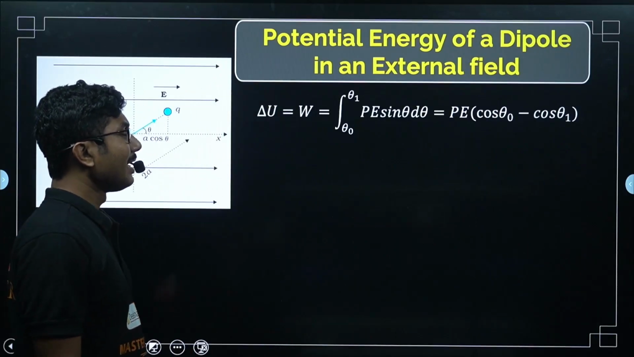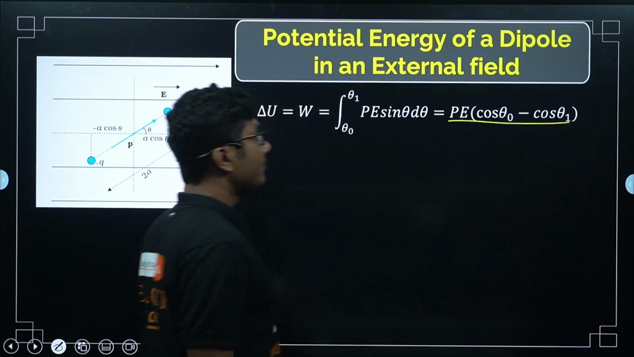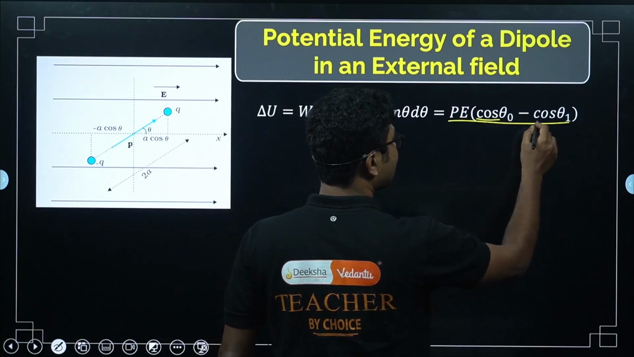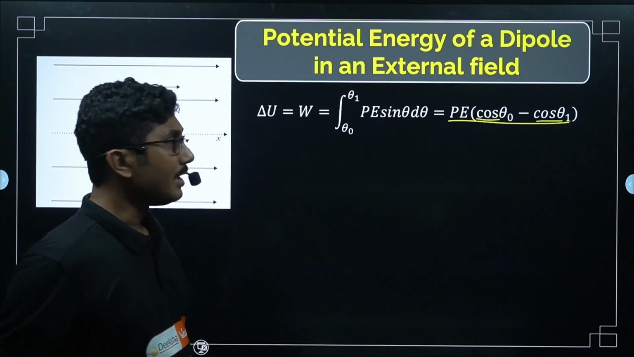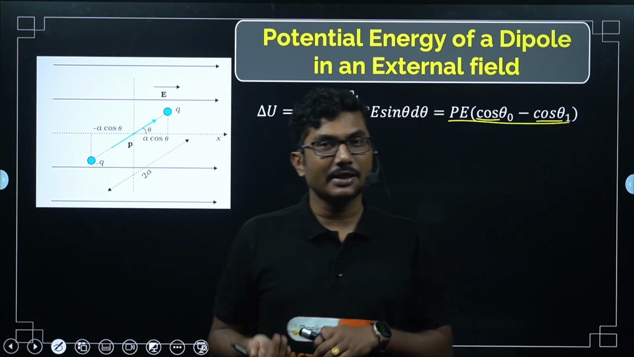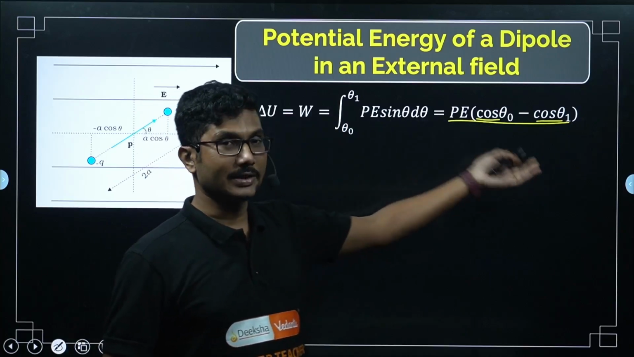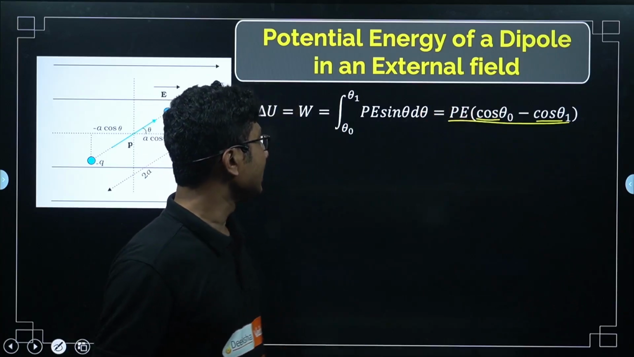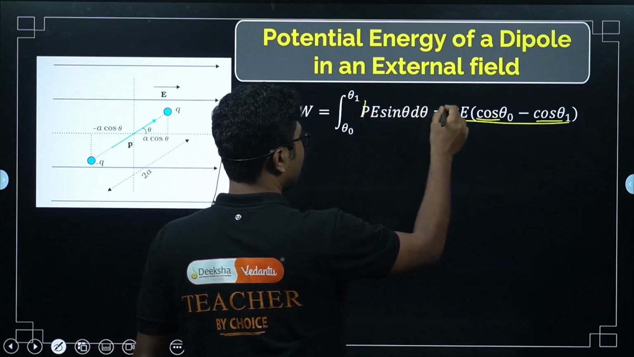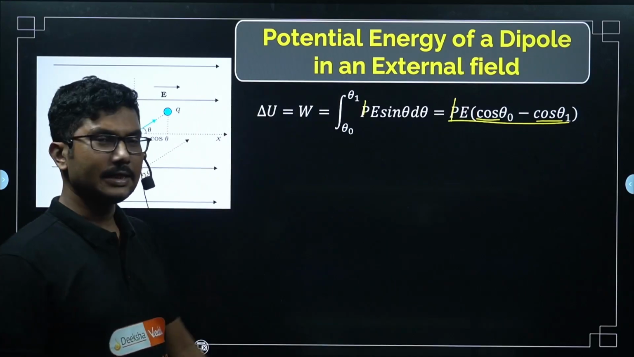So we have done this already. We have done this while talking about this topic. And if you see the derivation, we are getting initial cos angle minus final cos angle, not the opposite way. In most of the derivations, we are getting final minus initial, but in this case the cos angle is initial minus final. Okay, and p times E. Small p is the dipole moment and E is the electric field.